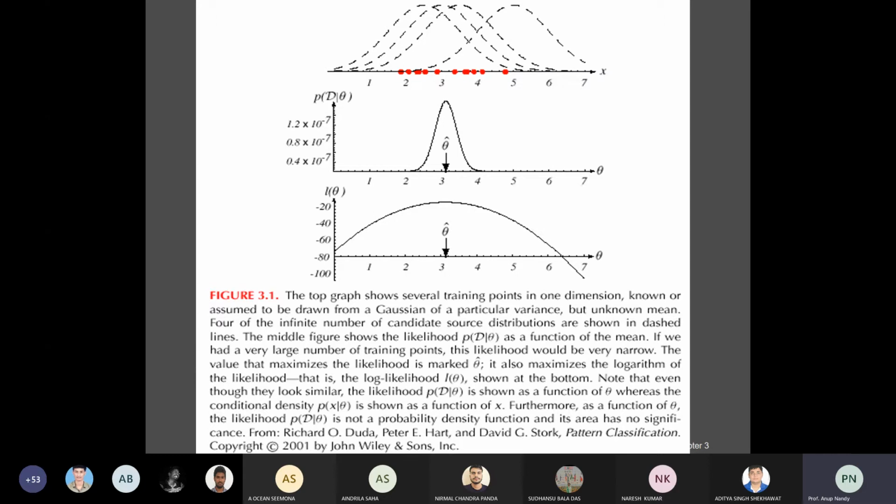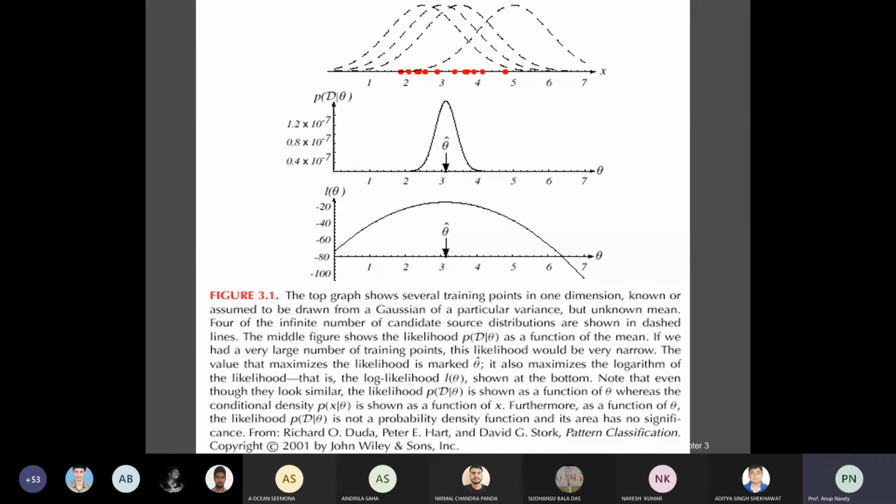The concept is that maximizing the likelihood function is the same as maximizing the log likelihood function. Please remember, for analytical purposes it is usually easier to work with the logarithm of the likelihood than the likelihood itself. So instead of maximizing the likelihood, if you maximize the log likelihood, you will have the same results.